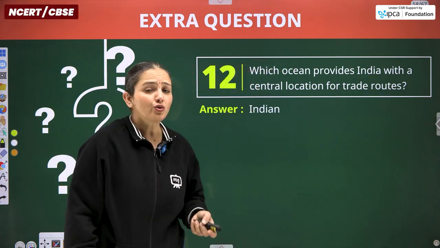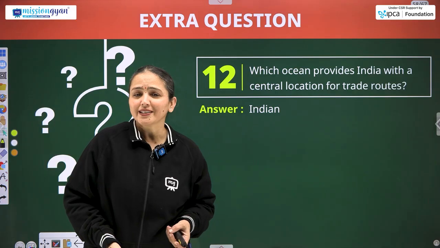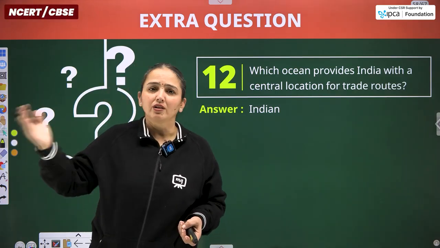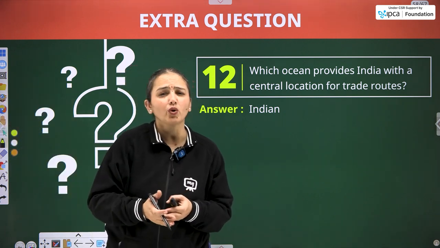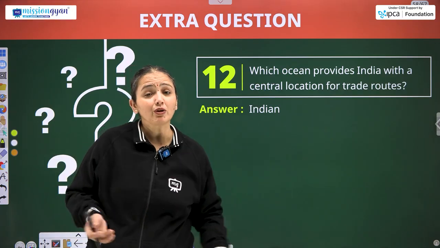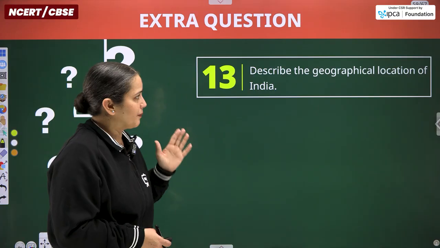Next question, which ocean provides India with the central location for trade routes? Quite obviously the Indian Ocean, because it lies beneath India. Other than that, it is surrounded by land masses. In the completely western part, between the African continent and the Indian subcontinent, lies the Arabian Sea. On the east side, we have the Bay of Bengal. What remains at the back? The southern part, and over there is the Indian Ocean.